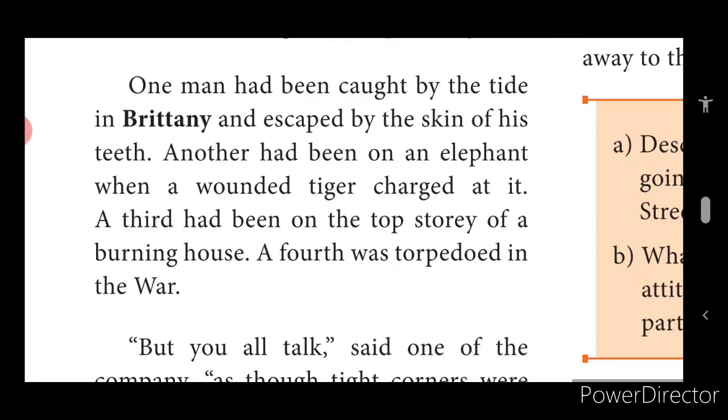The third was on the top story of a building, on the top floor, when it was burning. The fourth says he was torpedoed in the war, meaning he escaped from a missile attack.